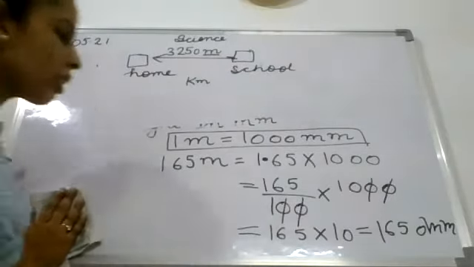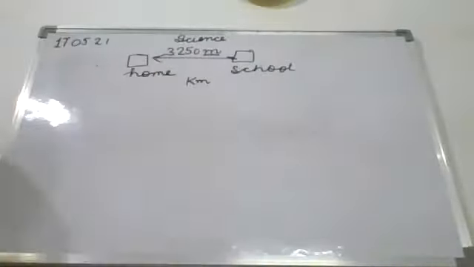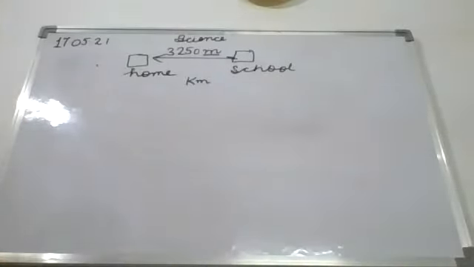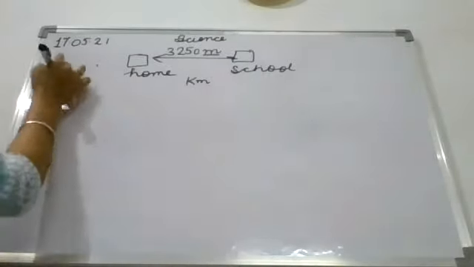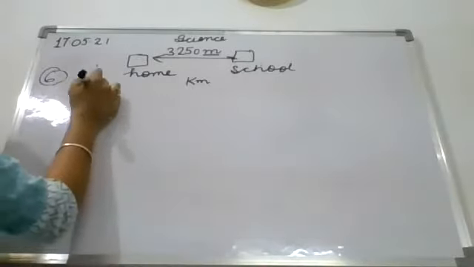Yes, Jarvish? Good morning, ma'am. Yes, good morning, bache. Ma'am, we have to divide it by 1000. Very good. We have to divide it by 1000. Thank you. Very good, bache.